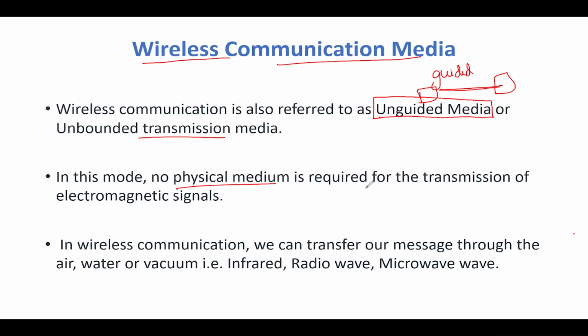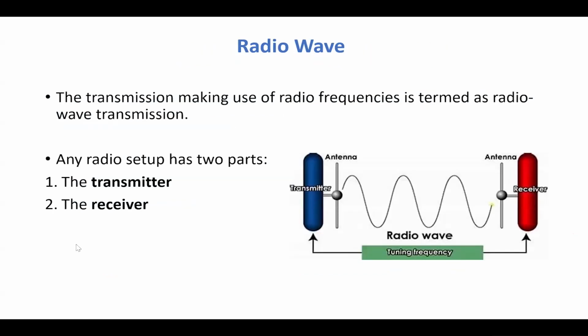In wireless communication, we transfer our message through air, water, or vacuum, using infrared, radio waves, and microwaves. Usually our Wi-Fi, Bluetooth and everything work in that way. That is nothing but unguided media, where no physical connection exists.